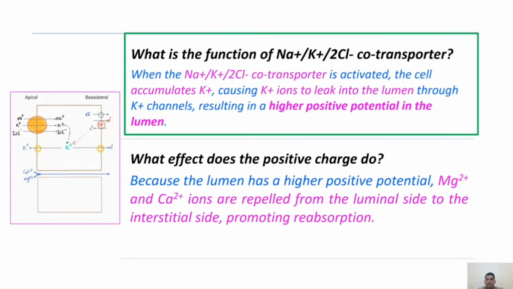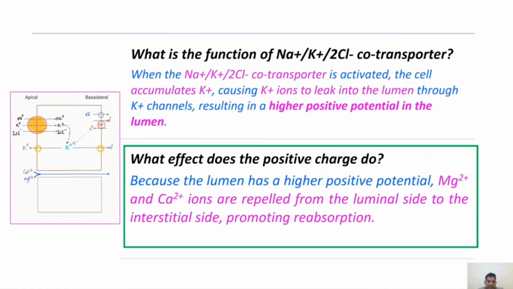Next, what is the function of the sodium-potassium-2-chloride cotransporter? Whenever this channel is activated, potassium ions accumulate within the cell, thus causing leakage of these potassium ions into the lumen through the potassium channels. Thereby, in the lumen, positive potential is increased. Here you see movement of potassium ions from the cell into the lumen. Thereby, in the lumen, positive potential is increased.